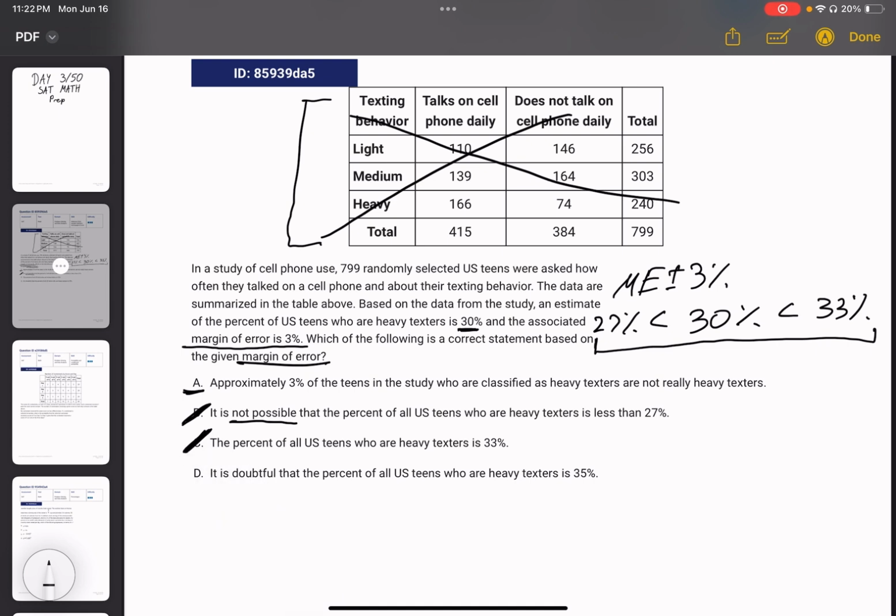So we can't make that assumption of it being 33%. And D, it is doubtful that the percent of all US teens who are heavy texters is 35%. So looking at 35%, that's outside our range over here. And given what I said earlier of it being almost certain that it's within this range, this is the right answer. Looking at A though, why it's wrong: approximately 3% of the teens in the study who are classified as heavy texters are not really heavy texters.